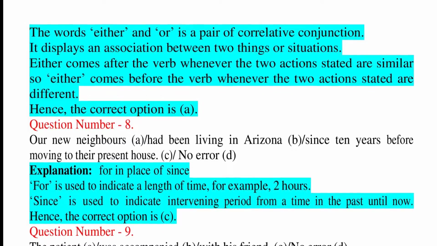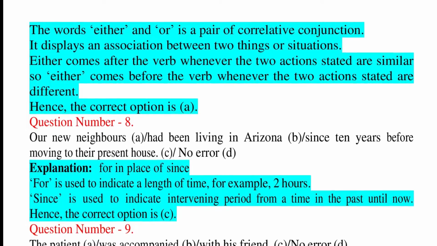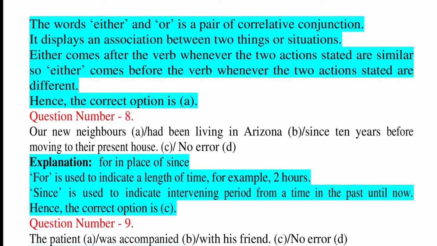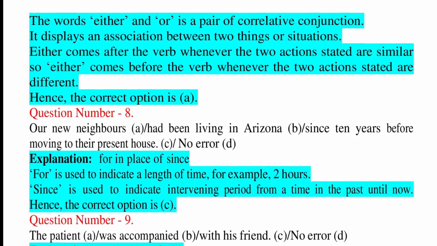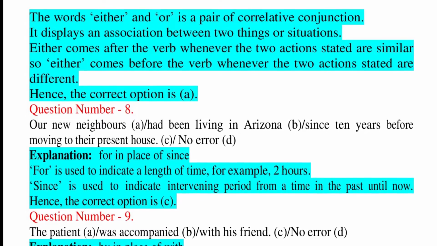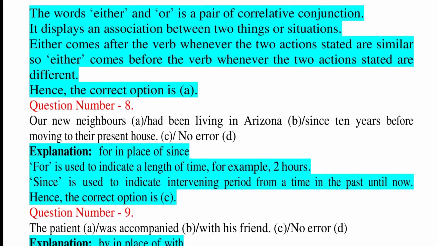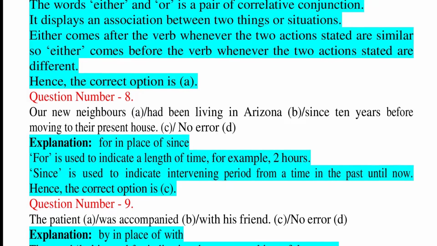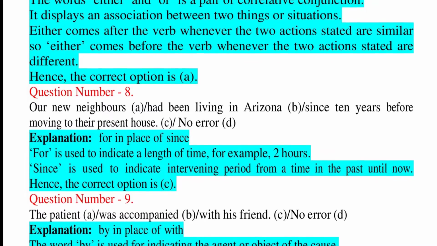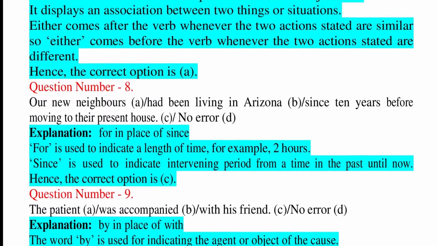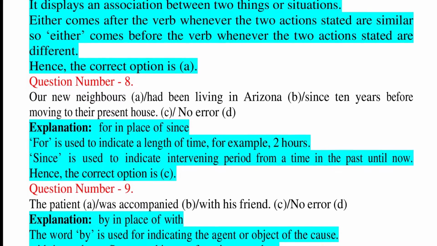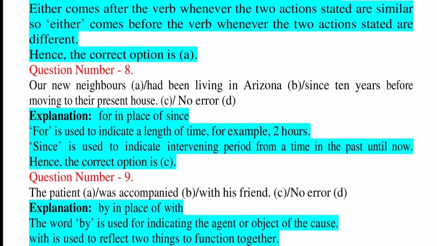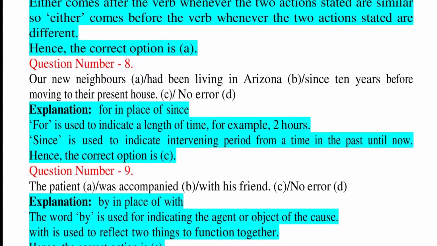Question number 8. Our new neighbors had been living in Arizona since 10 years before moving to their present house. C. No error. D. Explanation: for in place of since. For is used to indicate a length of time, for example, 2 hours. Since is used to indicate the intervening period from a time in the past until now. Hence, the correct option is C.